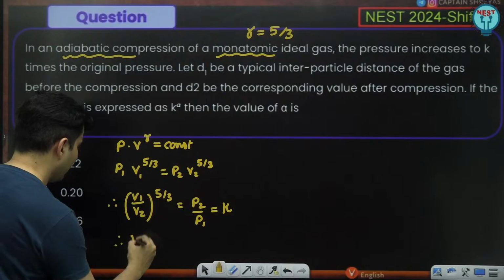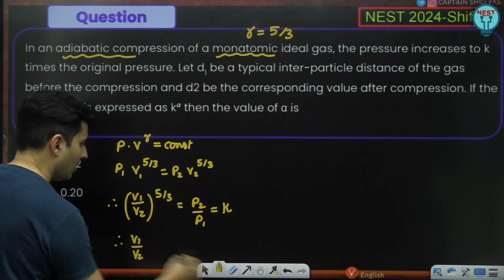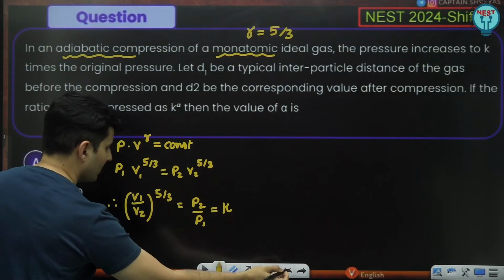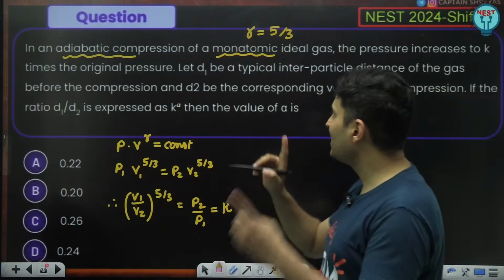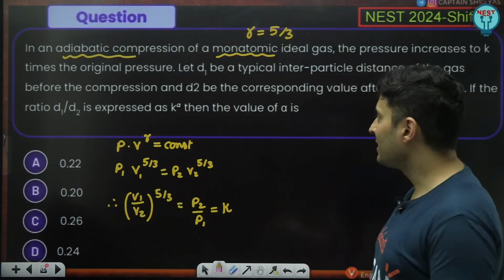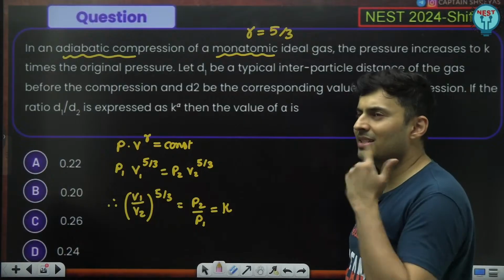Now, if you want, I can write V1 by V2. Okay, we'll just leave it at that. We'll see what to do about it later on. Now, it is mentioned the distance between the atoms is d and it is changing. How is that related?